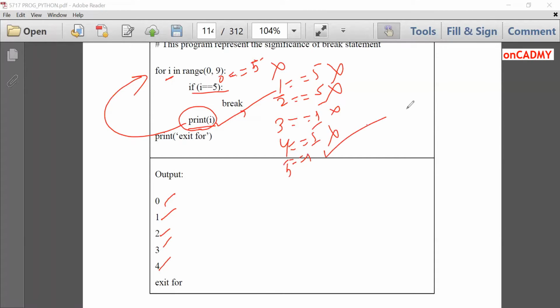Now this becomes true, the break statement will execute and the control will go out of the loop and print exit 4. If we do not put break here, then it would print the numbers 0 to 8. Only the break statement makes it print only numbers 0 to 4. So this is how we can use break in a program which is using a for loop.